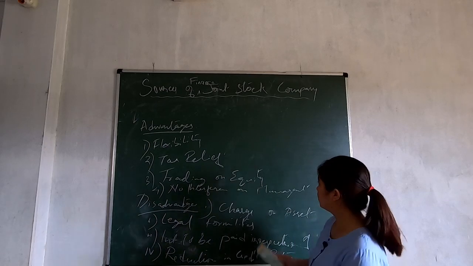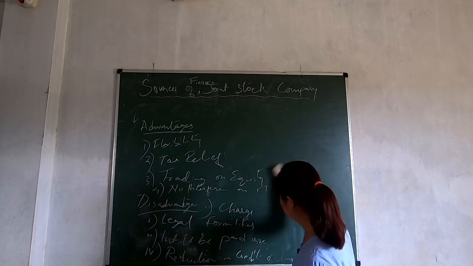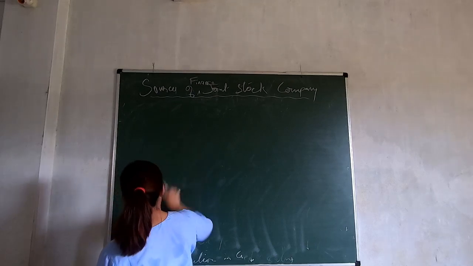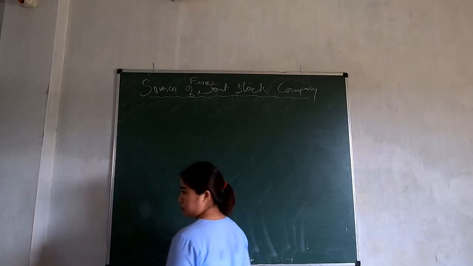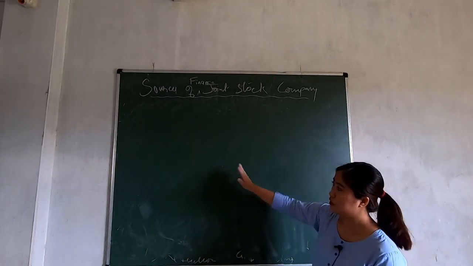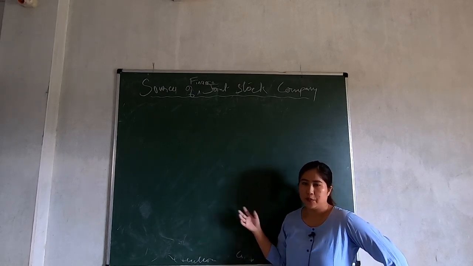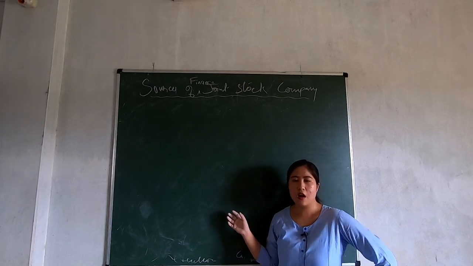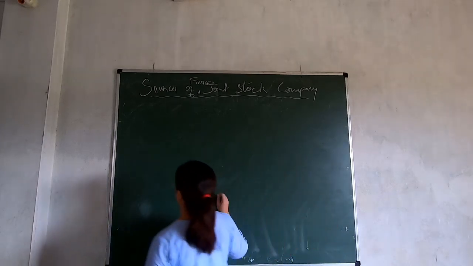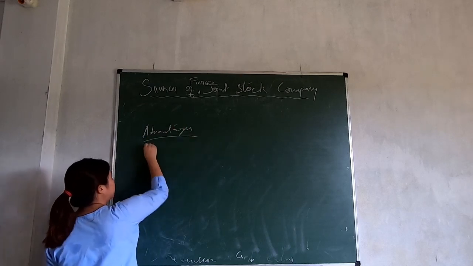All right, so next we have loan from financial institution. So what is a financial institution? Bank is also one kind of financial institution, all right? Okay, so this is a very small topic. You can also take long-term loans from financial institutions. So different kinds of banks, okay, development bank, they are all financial institutions. So there are some advantages and disadvantages of taking a loan from a financial institution. Okay, number one, the advantages.